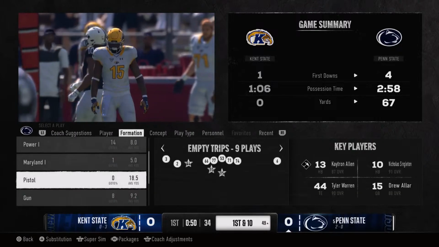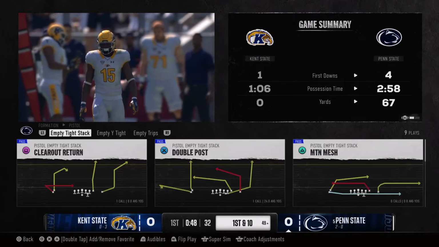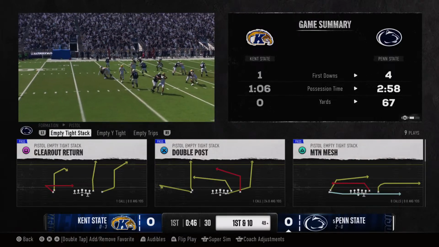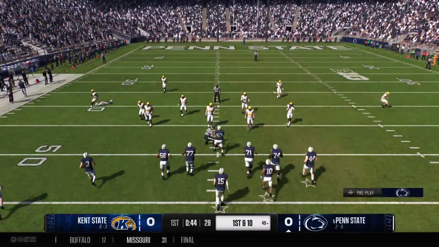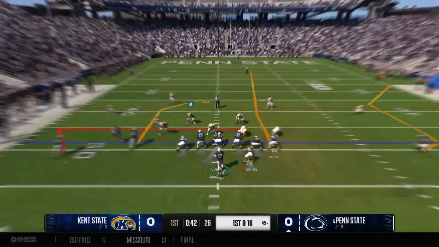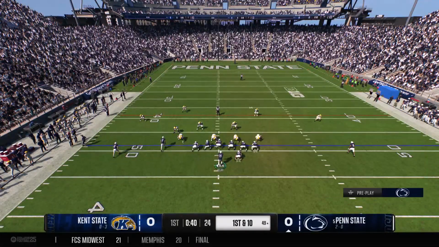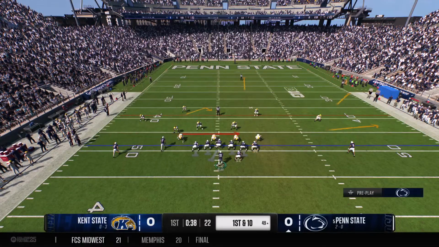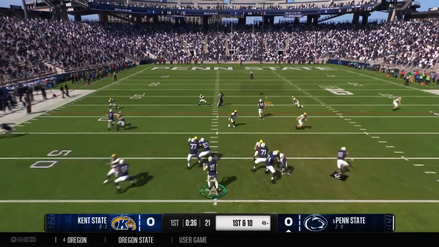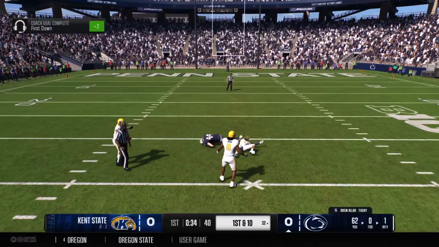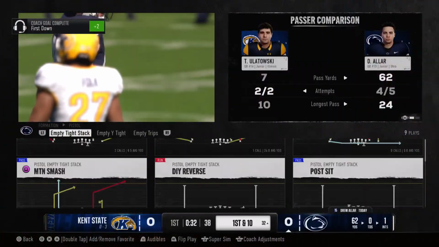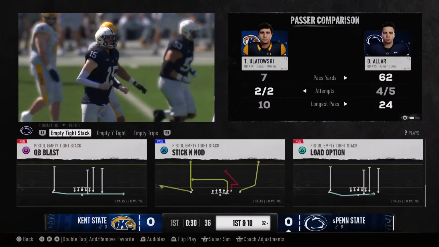The whole Penn State legacy is built on toughness, getting it done on the ground, and they pick up a first down. And you got to start there with the physicality, the ground game, getting that going. It's kind of a Northeast thing, right? Being tough, being physical, bringing that lunch pail. Grabbed over the middle. It's Warren. Tackle is made after the first down.